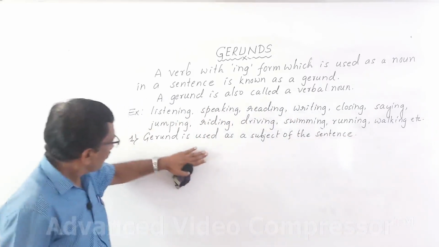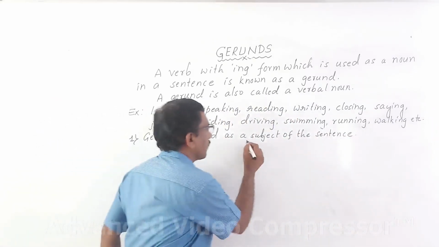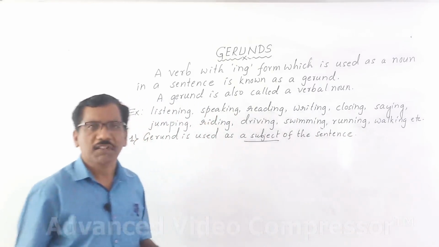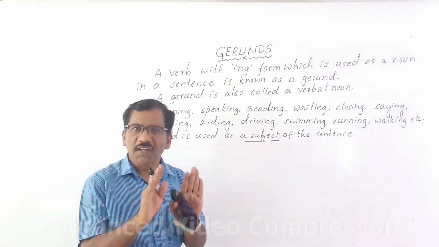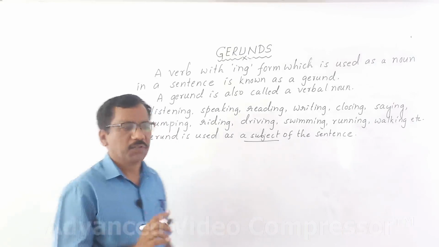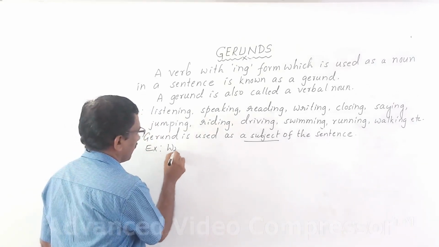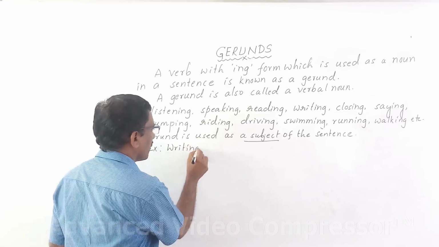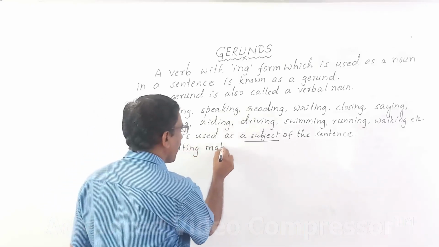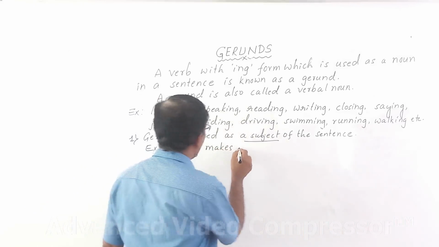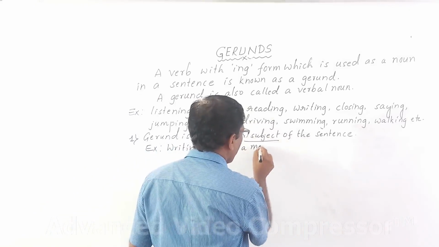What's this? Gerund is used as a subject of the sentence. For example, writing makes a man perfect. See, writing makes a man what? Makes a man perfect.